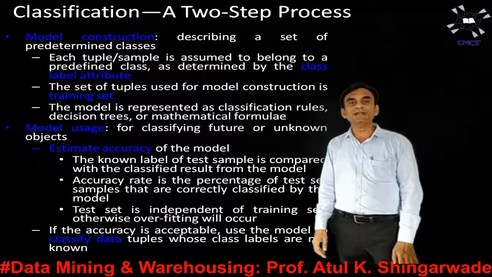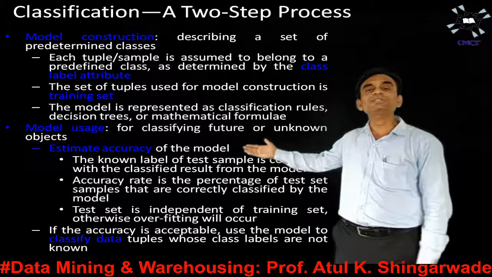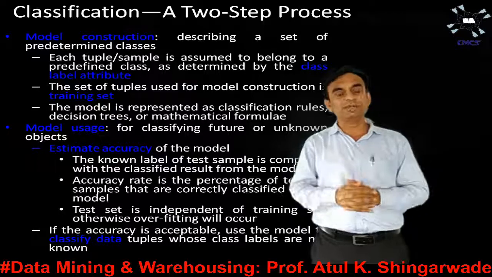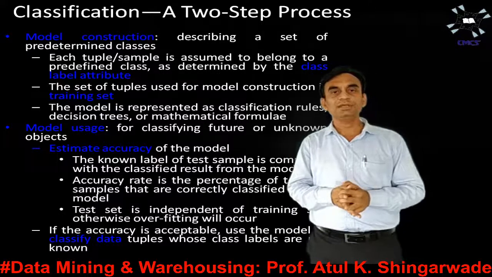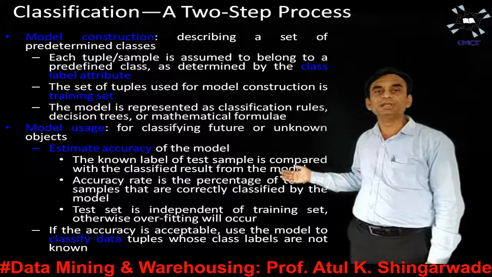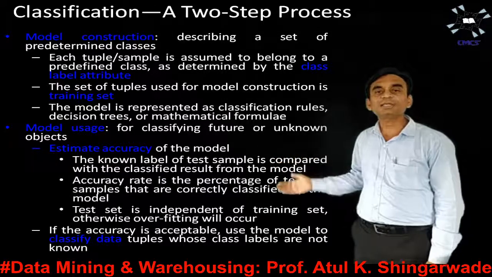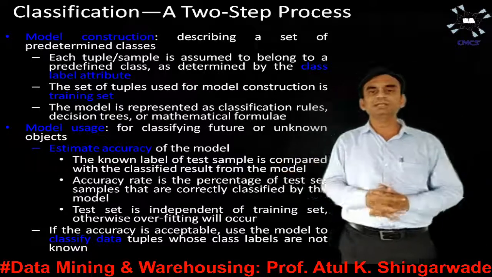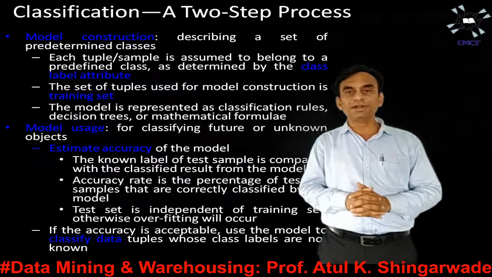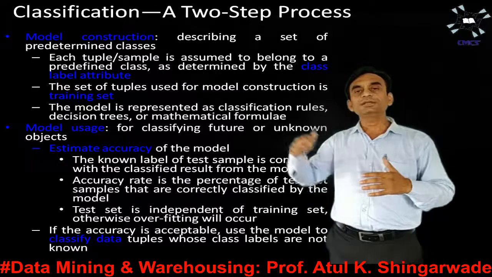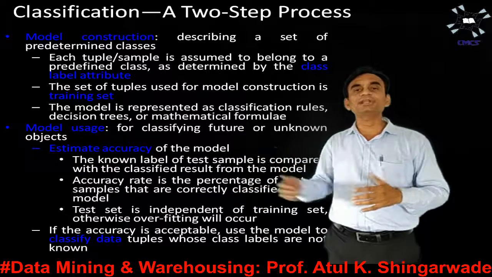And while doing that, we have to calculate accuracy estimation. We have to specify the accuracy estimation of that particular model. Now, what is accuracy estimation? The known labels of the test sample are compared with the classified results from the model. Whatever known results we got from the training data sets are to be compared with the classified results from the model.